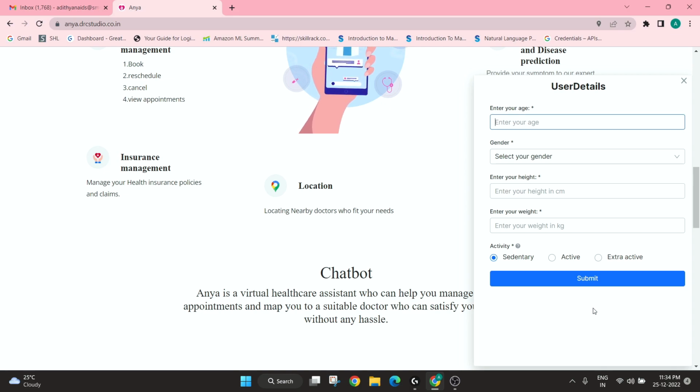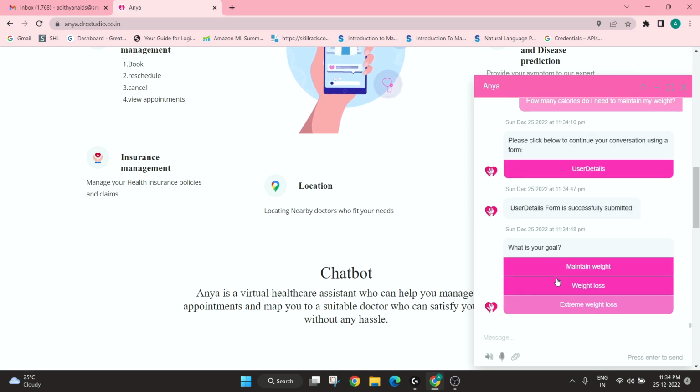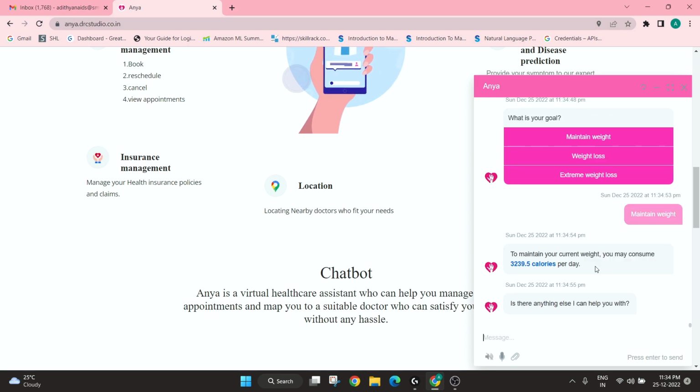So here we have used a digital form. So I am maintaining an extra active lifestyle here. So I want to maintain my weight right now. So it seems that I can consume 3239 calories per day. This is enabled by our JavaScript where we have calculated it using the Mifflin-St Jeor equation. So now let's check about my BMI.